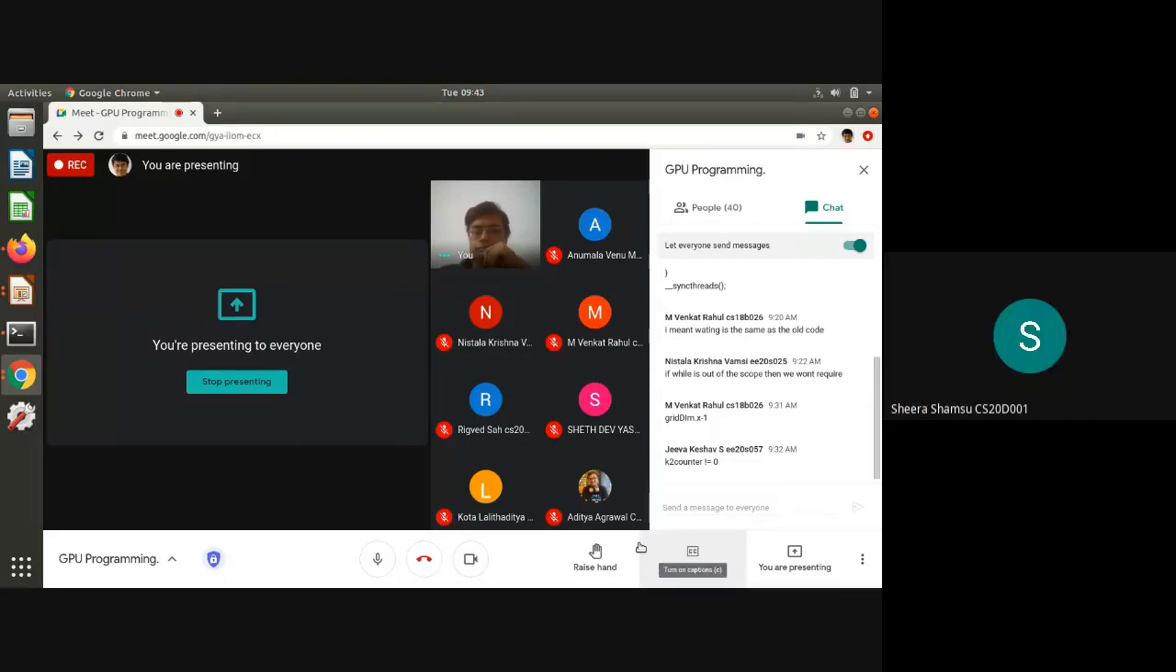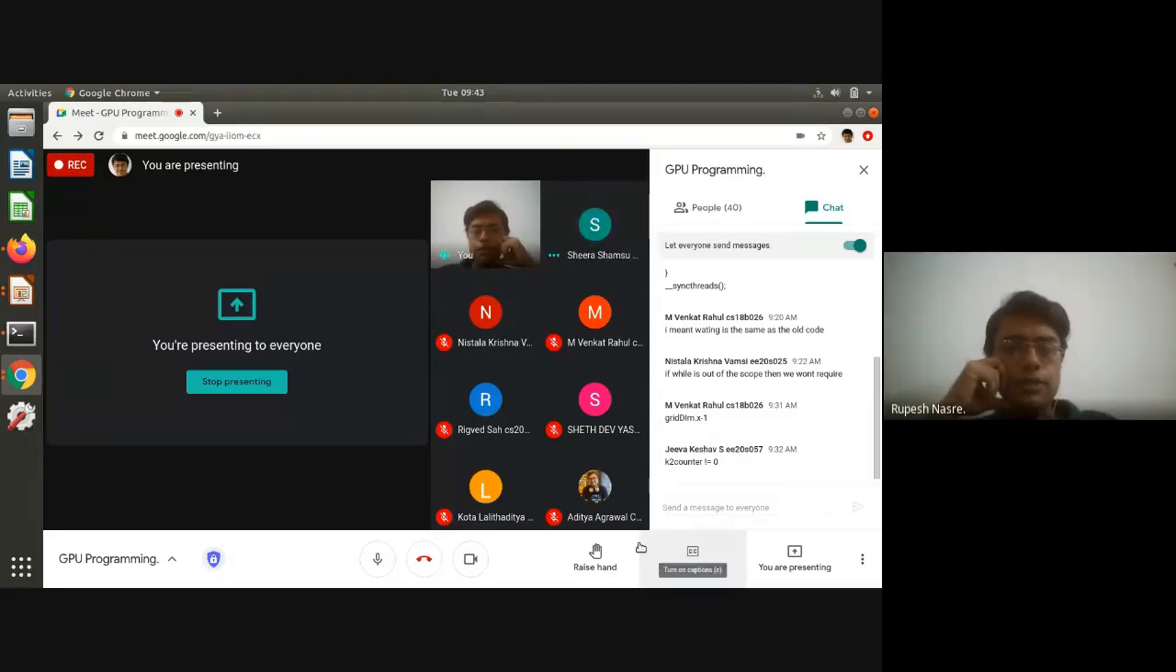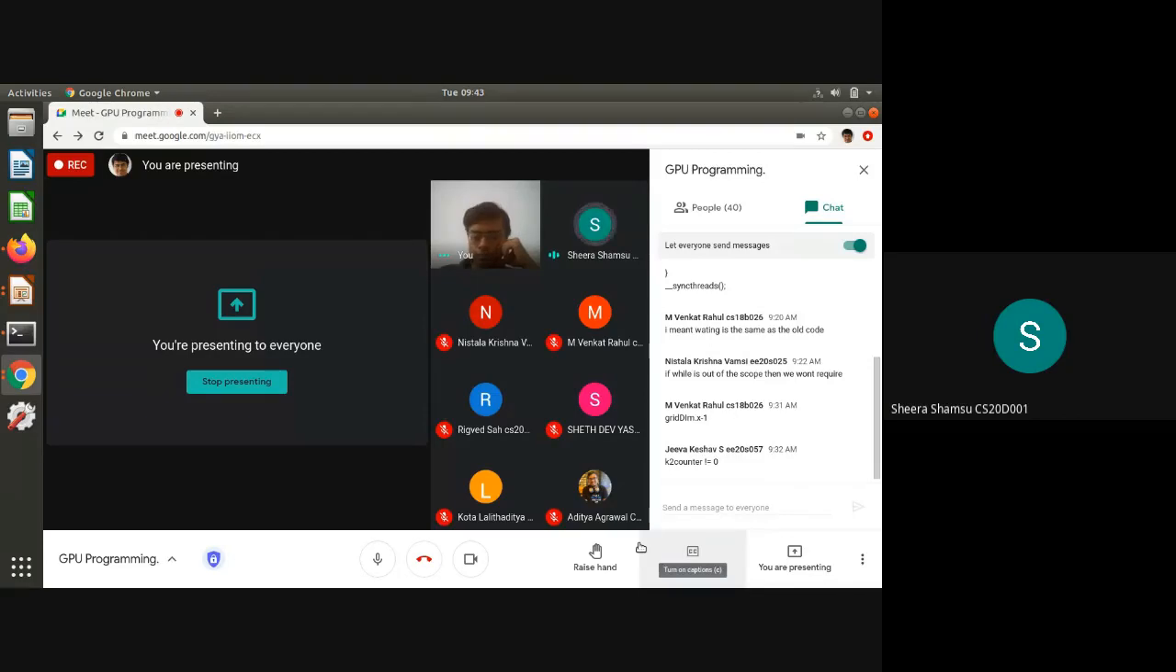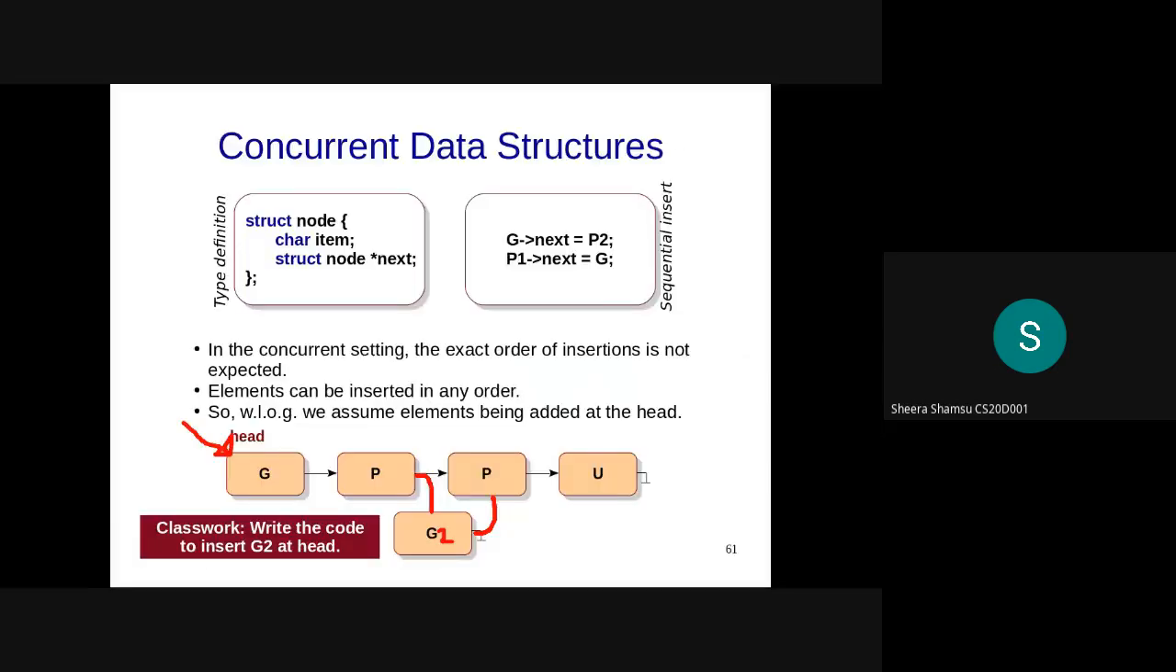Sir, I have a doubt. Yeah, Shira, go ahead. Sir, when you said the position of inserting will be from the head, towards the head, right? So many people will be trying to insert at the head, right? Yes. So there should be some synchronization issue then, right?